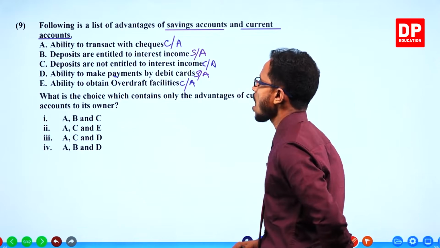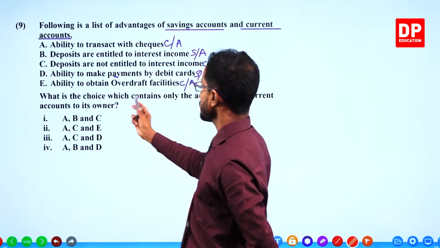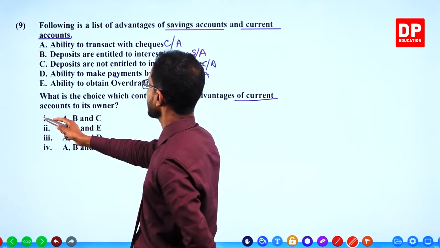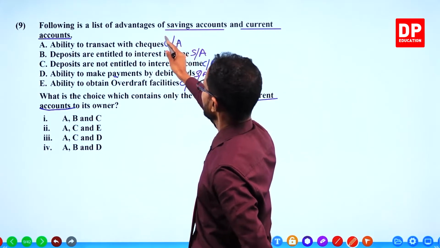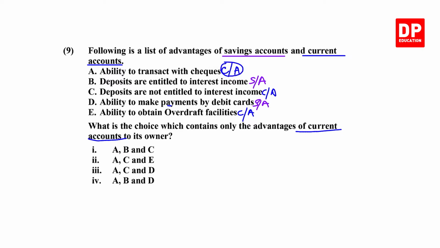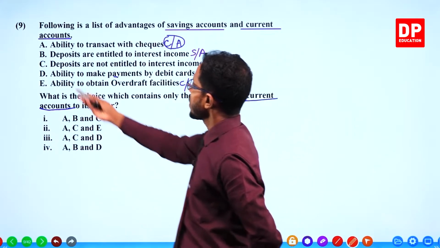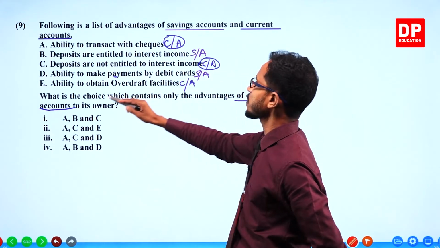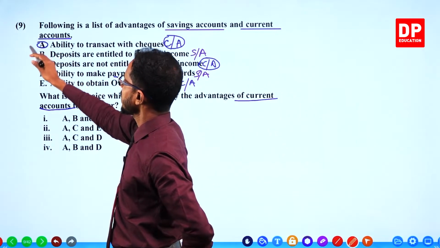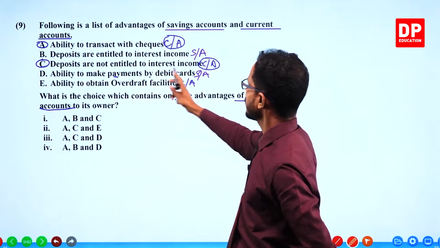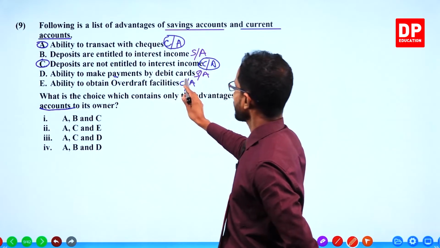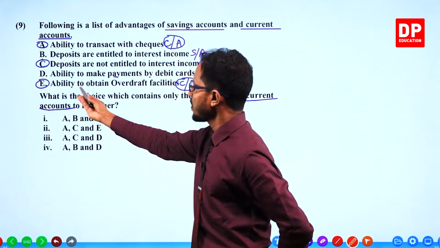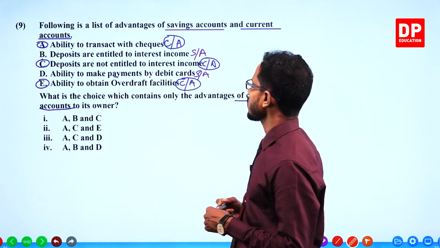Okay. Now, what is the choice which contains only the advantages of current accounts? This is about current accounts. Ability to transact with check, that is about current account. This is also about current account. See. So A, C, and this is also about current accounts. Blue color I have used for current accounts. E. Ability to obtain overdraft facility. That is also about current accounts.